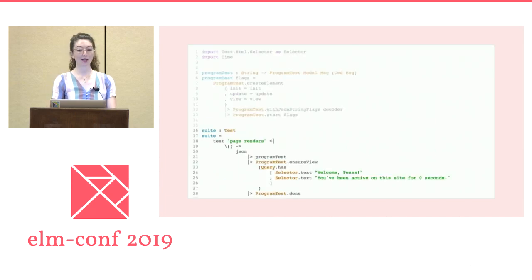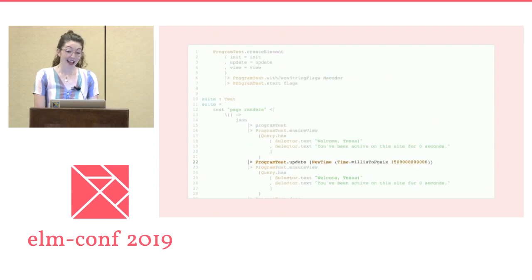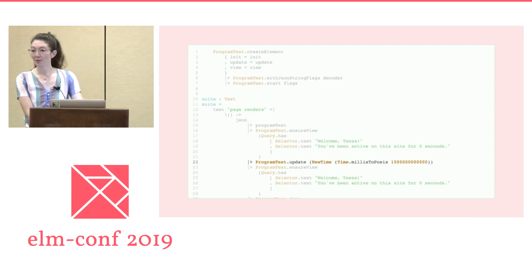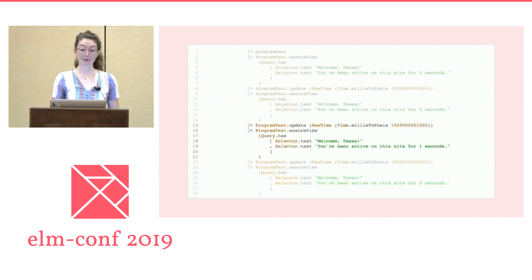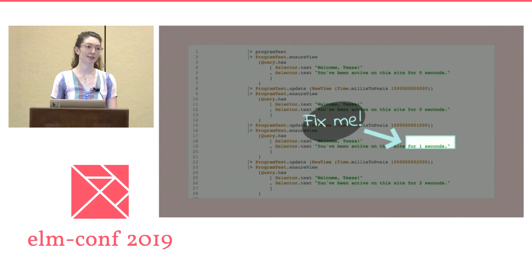Okay, so using our program test context, we can rewrite the integration test we had before. This code looks about the same as it did before, but now we can easily tick time forward. And then without needing to manually deal with our update function or model, we can make assertions about what the new view should show. And we can keep ticking time forward and making assertions about how the view should behave as many times as we want. We might even find a grammar-related bug to fix.